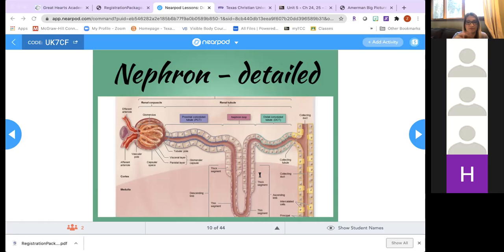And that's what I'm talking about, all the tubules, like the proximal, the nephron loop, and the distal tubule. So the animation that we're going to look at will hopefully help you understand how things are moving back and forth, okay? Because it's not going to be as simple as we saw with the capillary exchange. Capillary exchange was very simple compared to this.